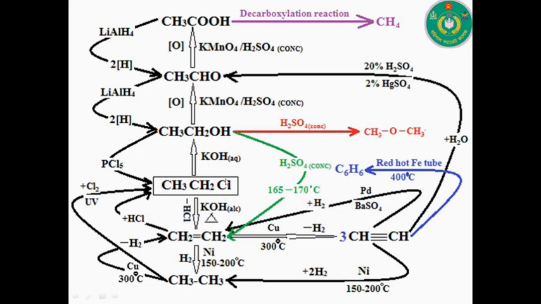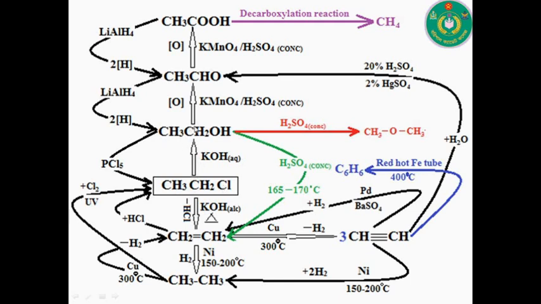Here we see that the chlorine atom is replaced by a hydroxide group, and we know that for the replacement reaction we use potassium hydroxide or sodium hydroxide in aqueous medium. So in this case we use potassium hydroxide in aqueous medium, then we produce ethanol from ethyl chloride.